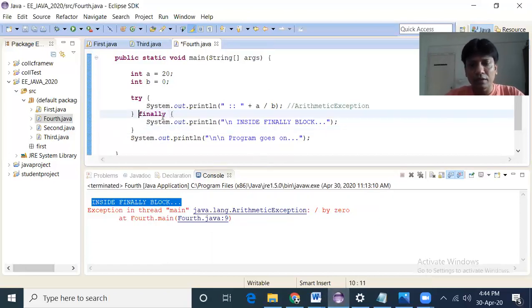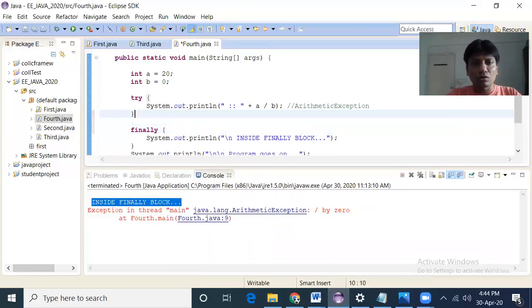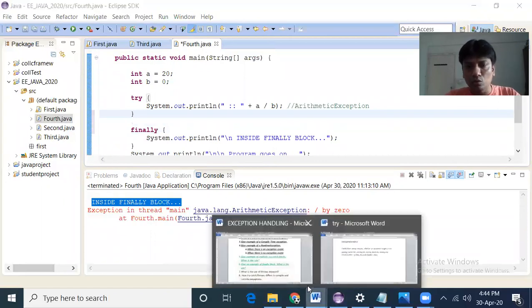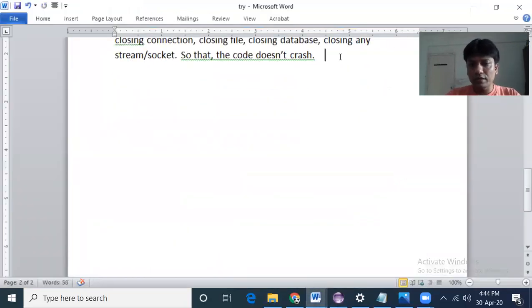Now what will happen if there is a matching catch block? Remember, there are two concepts. We can write try, catch, finally, or we can write try, finally. In both cases, the finally block will get executed.